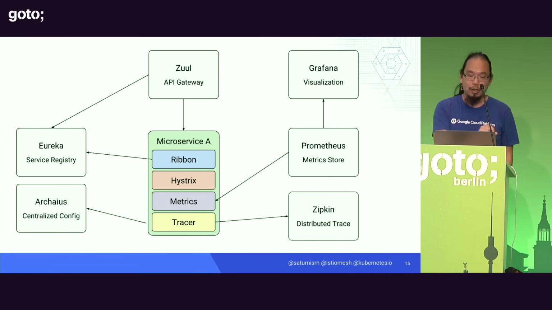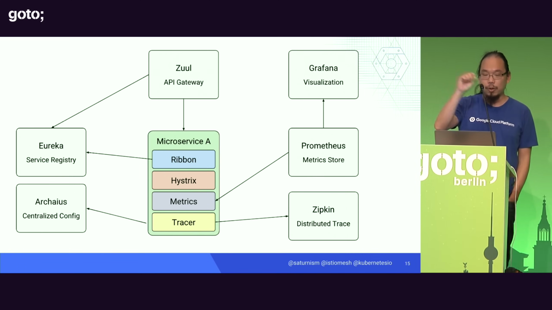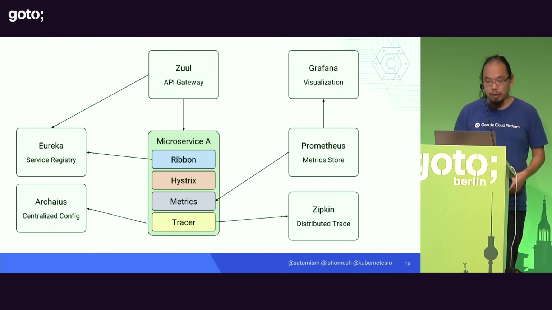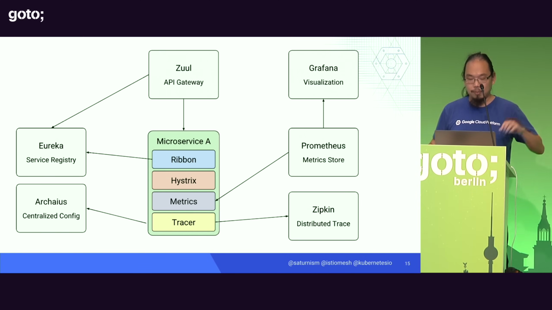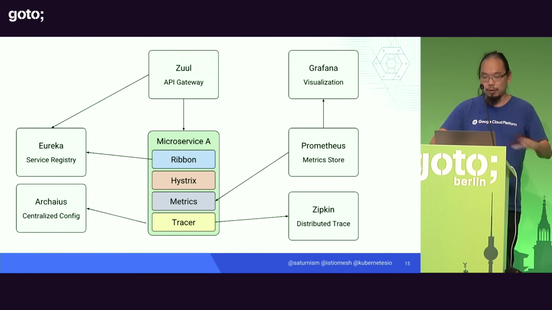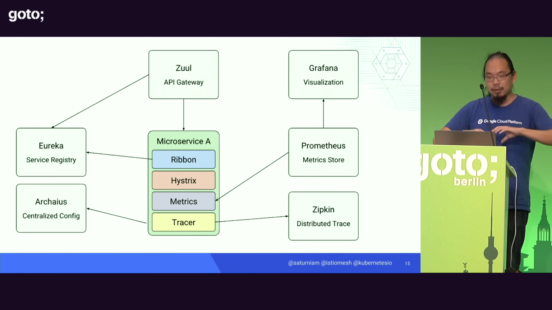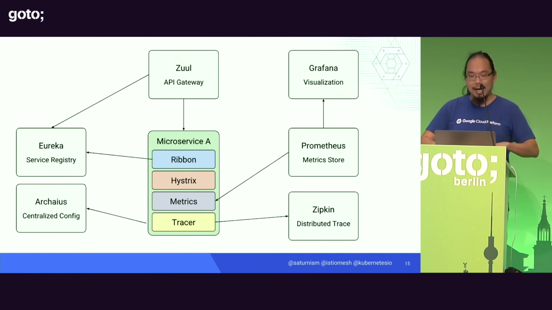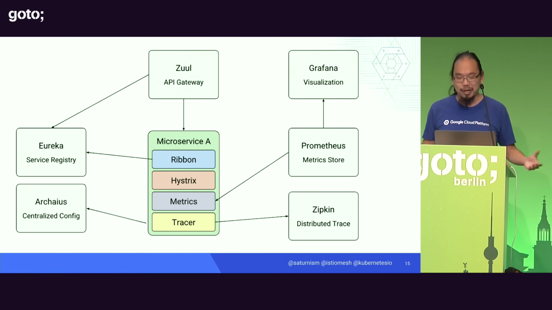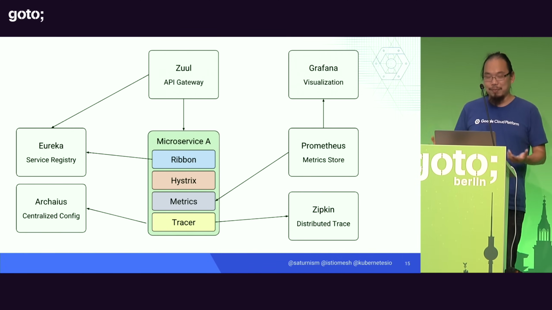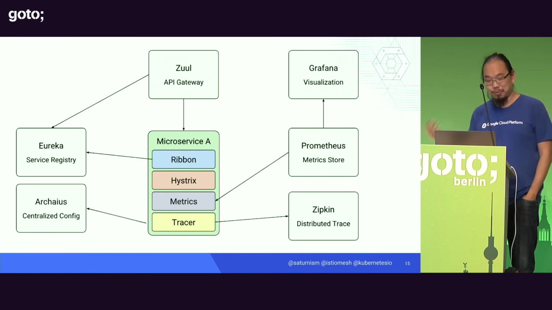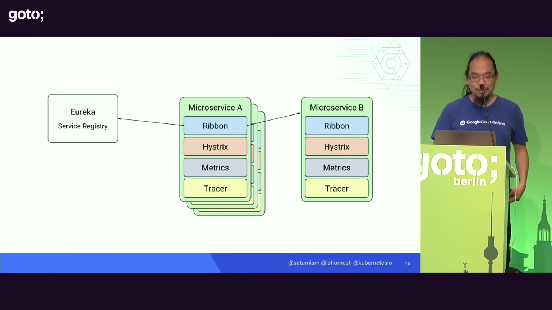And then you also have to run and manage all of these other components that make the whole architecture work, right? So you may have to run a gateway in the front. You need to run Grafana and Prometheus and service registry and so on and so forth. And all of a sudden, to run just a few services, we're looking at many, many more that you have to run surrounding these services in order to make it operational. And every one of these gray boxes is also something you have to keep running. So these need to be highly available, so you need to manage two of them, or if not more, right?